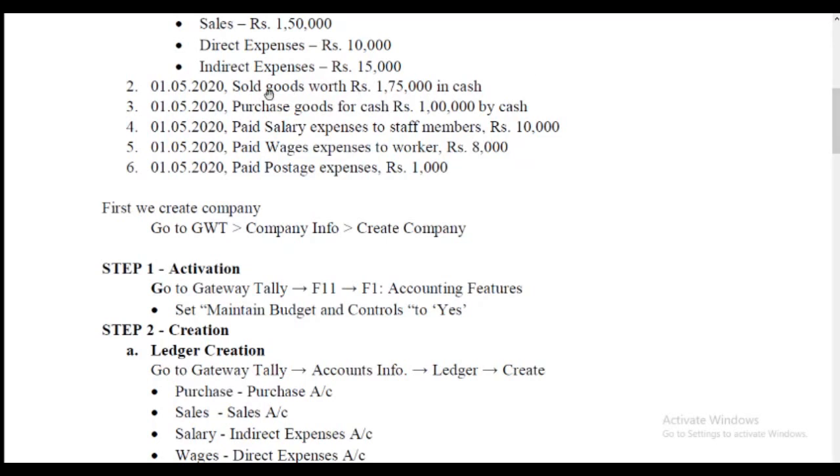The first transaction has sales ledger and cash ledger. The second transaction has purchase ledger and cash ledger. The third transaction has salary expenses and cash ledger, and wages expenses, postage expenses. So we create purchase, sales, salary, wages and postage.